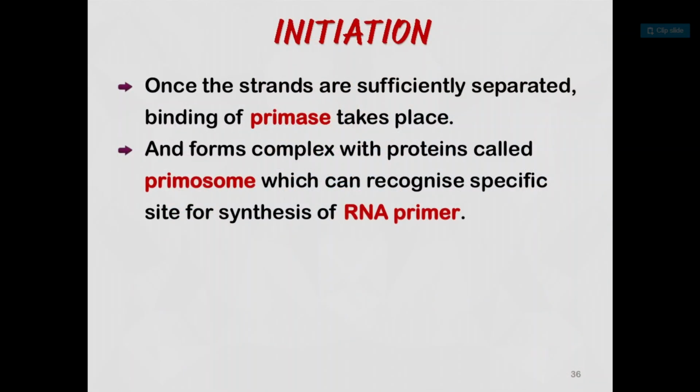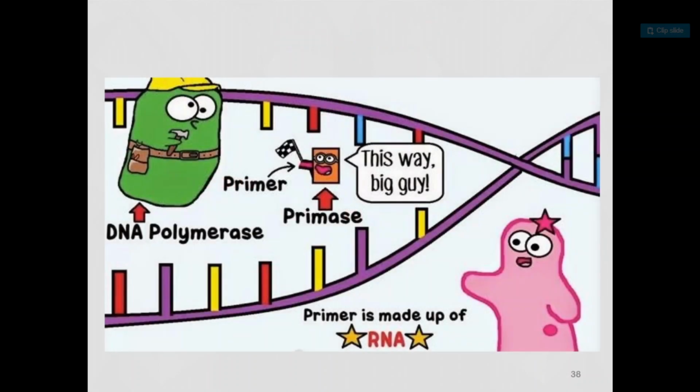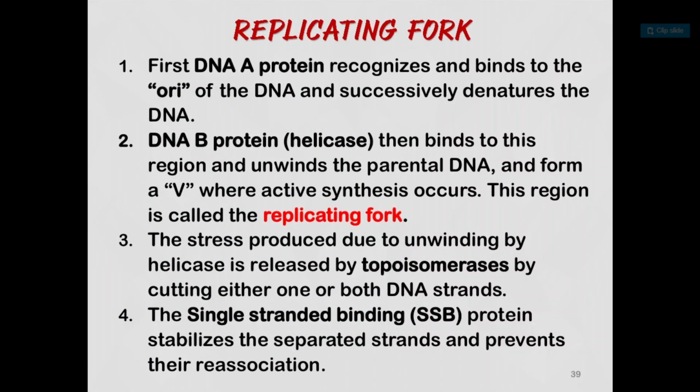Now initiation. Once the strands are sufficiently separated, binding of primase takes place and forms a complex with proteins called the primosome, which can recognize a specific site for synthesis of RNA primer. Now let's see the replicating fork.